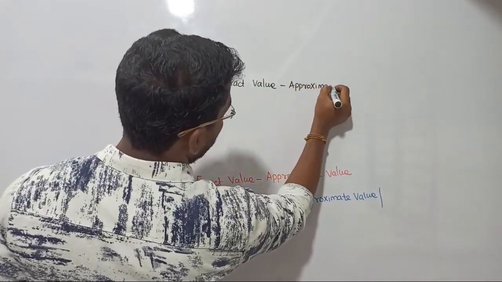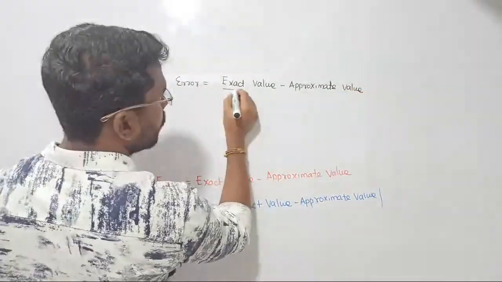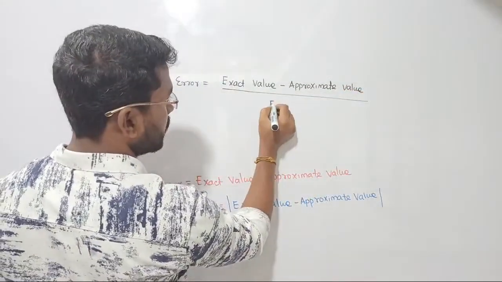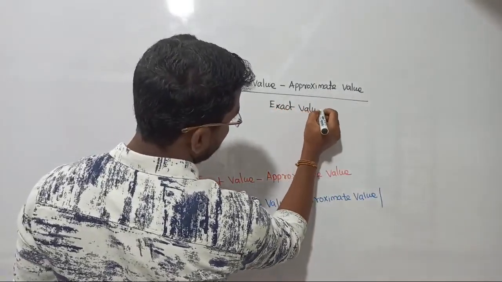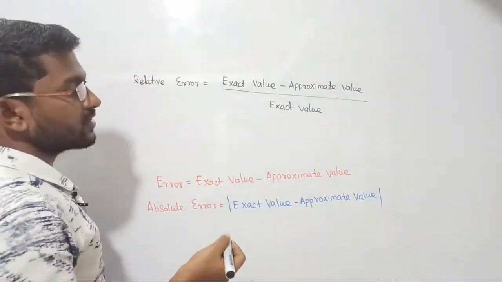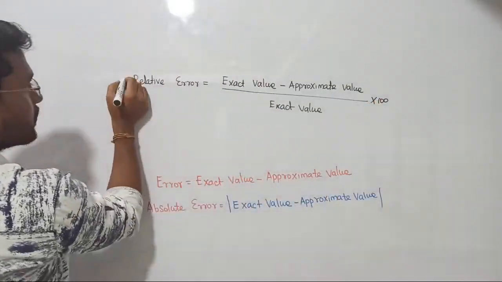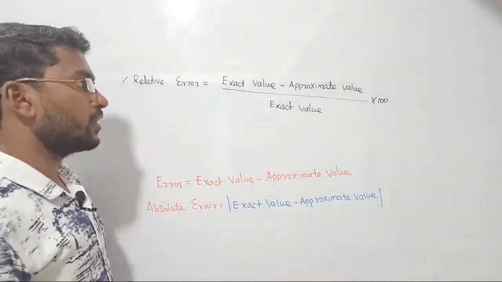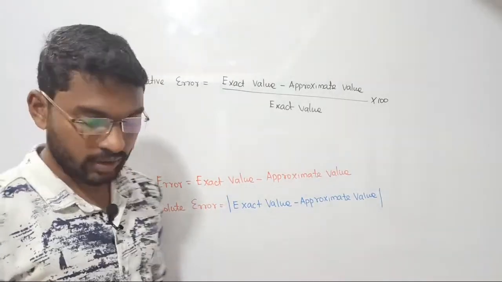Suppose you are requested to write this value in percentage, then you multiply it by 100 to keep the value in percentage. That is how we obtain the relative error of your system. Fine. Let's continue.